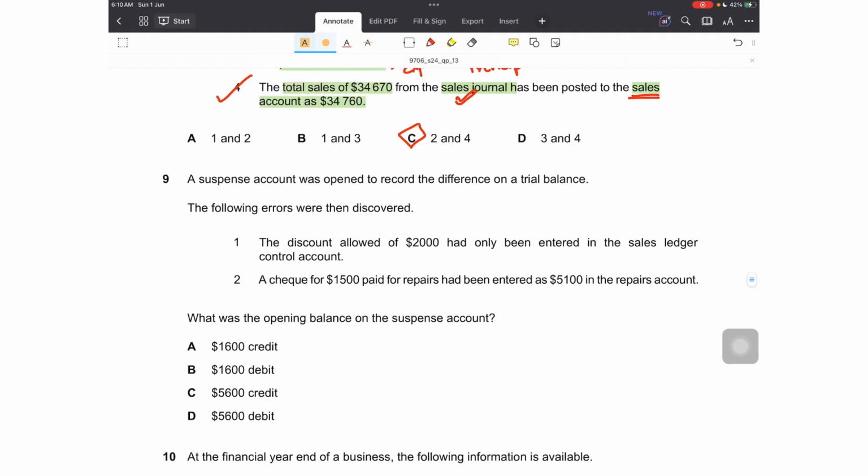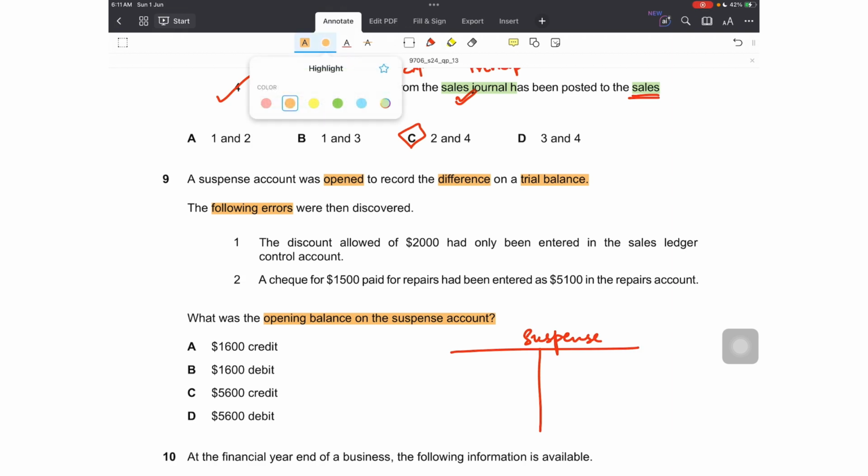Number 9. A suspense account was opened to record the difference on the trial balance. The following errors were then discovered. There are 2 errors. The question is, what was the opening balance on the suspense account? Okay, so let's make a suspense account. The brought down could either be on the debit side or the credit side. The first is the discount allowed of 2,000 had only been entered in the sales ledger control account.